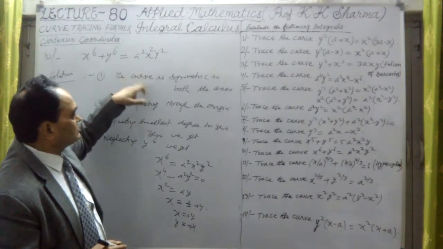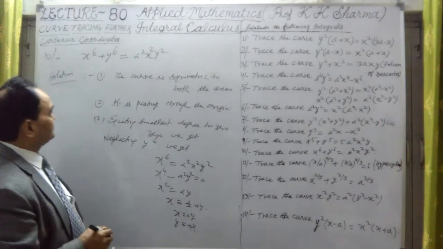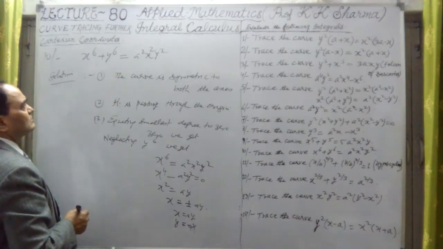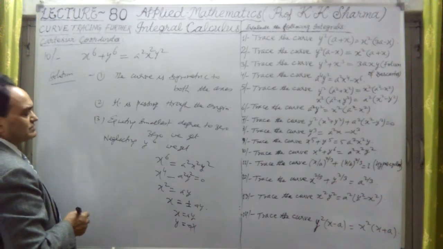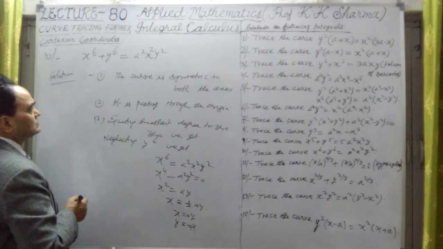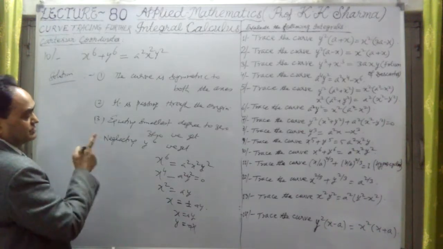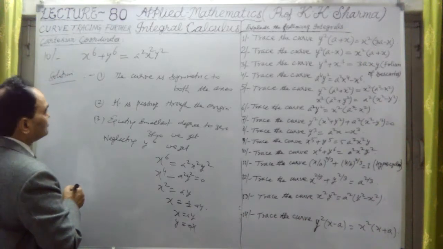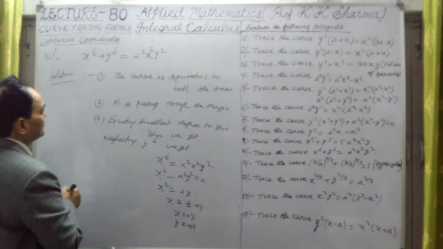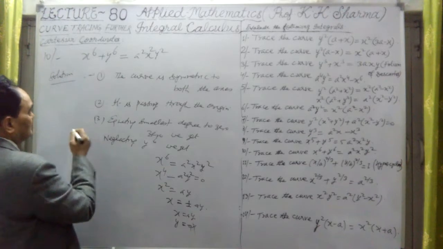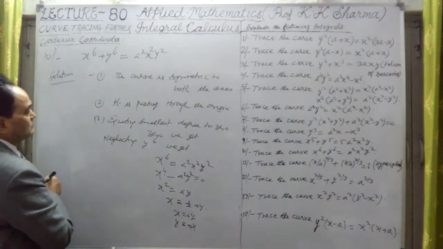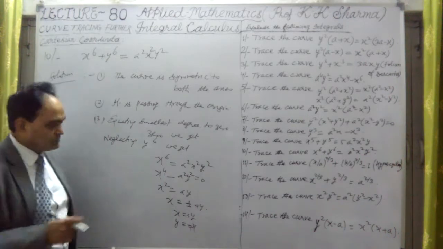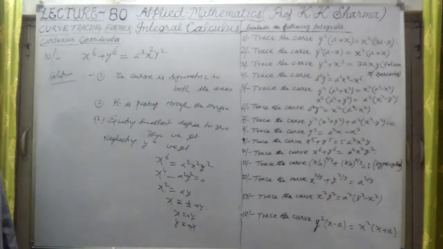This curve is symmetric in both the axes. And if I change x by minus x, that is also possible. But then it will be symmetric in opposite quadrants also. Now if I find the double derivative, what is the double derivative value? If I find that out, that will give us the solution of this equation.